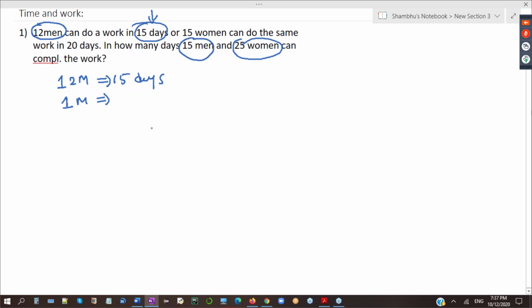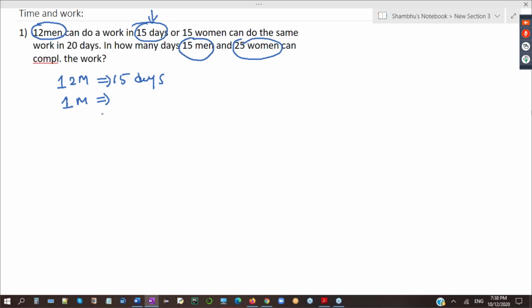Now Pallavi answered correct. First you tell me, is there any logic in these things? 12 men are taking 15 days. Now listen, you are wrong.